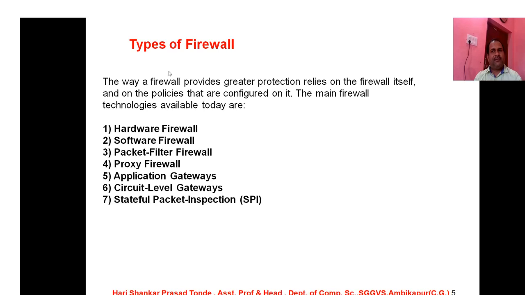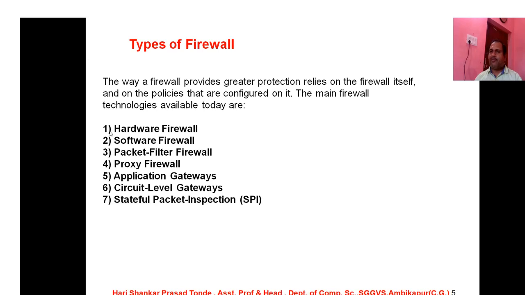In this particular slide we are going to discuss 7 types of firewalls which are present inside various types of networks, and they are classified with the help of their working style. So let's start. What are the particular types of firewalls?